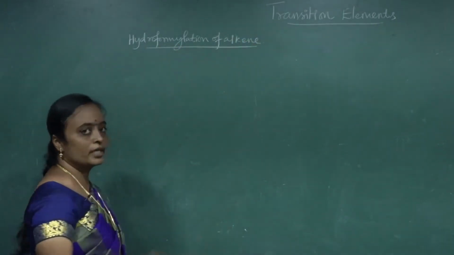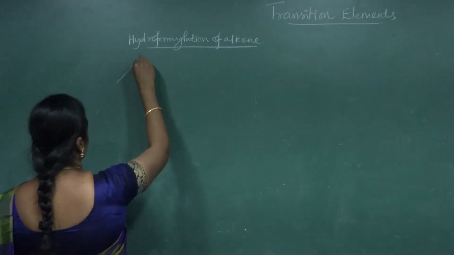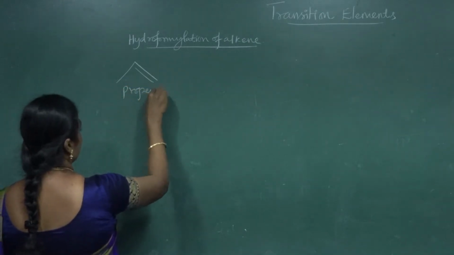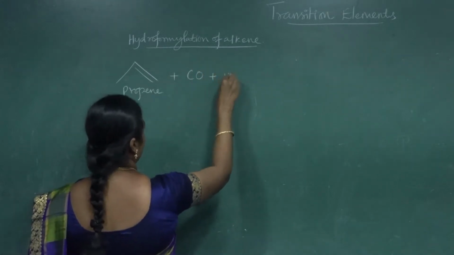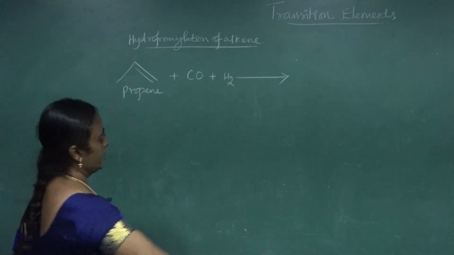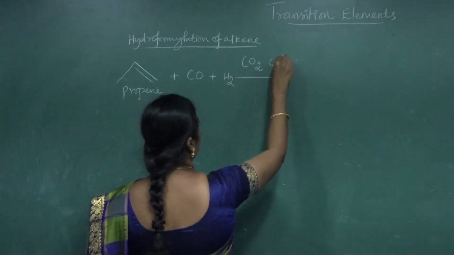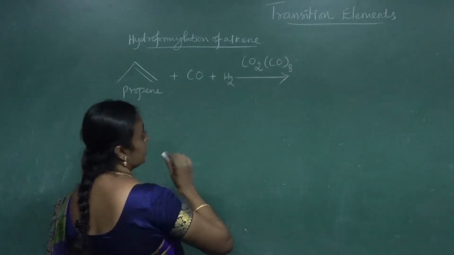Formylation means introduction of a formyl group. So if I take an alkene like propene, when it reacts with carbon monoxide in the presence of hydrogen, we are going to use a catalyst, Co2(CO)8.